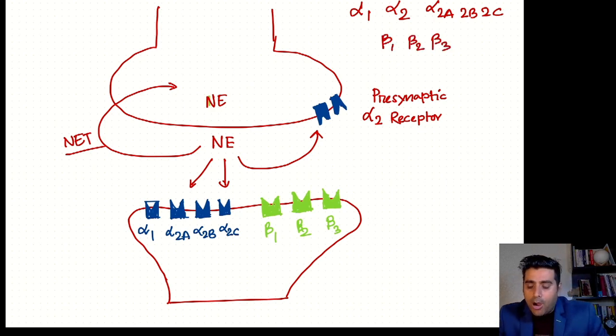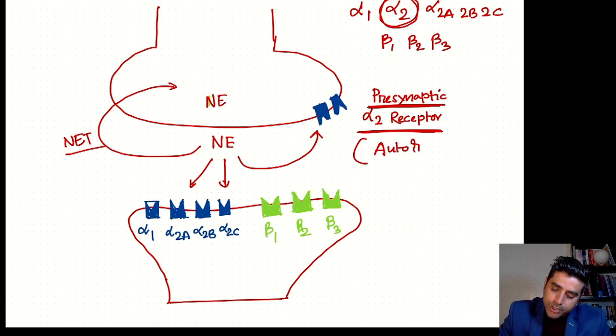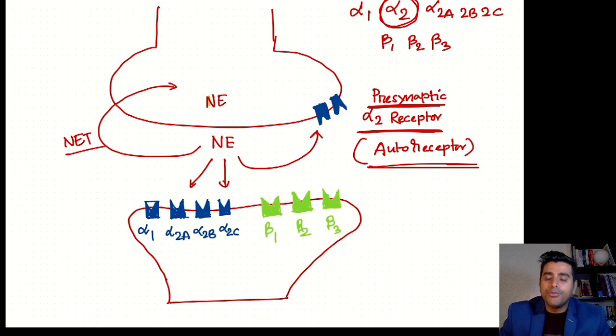Out of all these receptors, remember alpha 2 is a presynaptic receptor, so we call it the autoreceptor, because it is important for regulation of norepinephrine release.